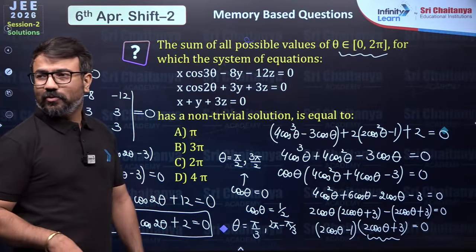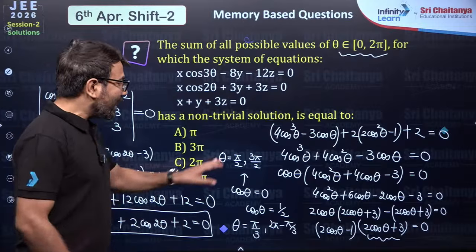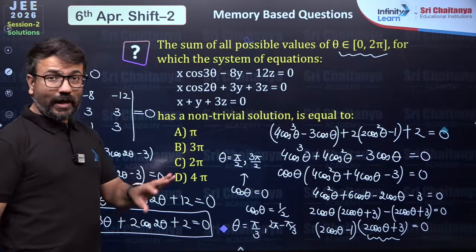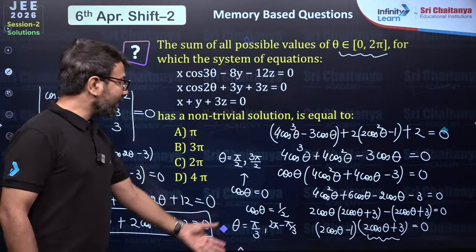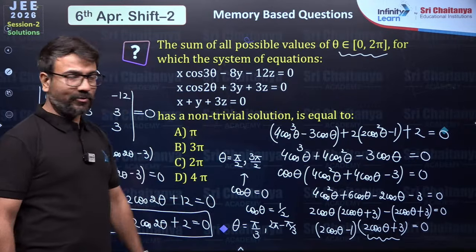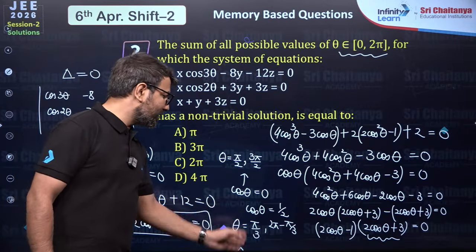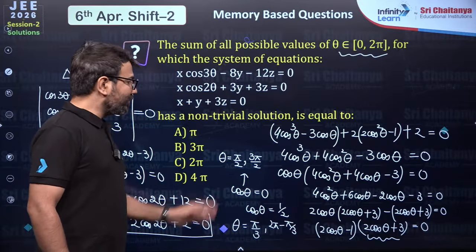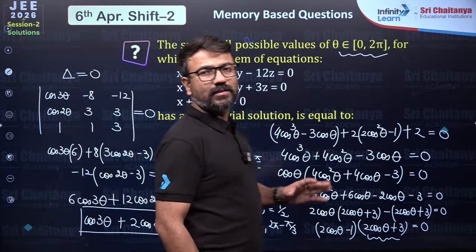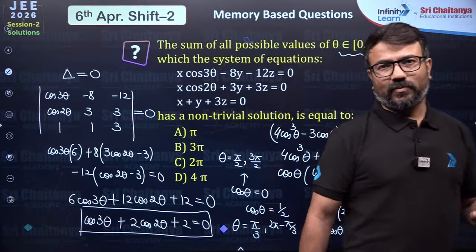Now bache, what you need to do over here? So you have to add all these angles. If you add all these angles, you will be able to get the values of sum of the solutions. So this plus this plus this plus this. Here bache, if you add all of them, you are getting 4 pi. So that is why 4 pi will be the answer to this question.